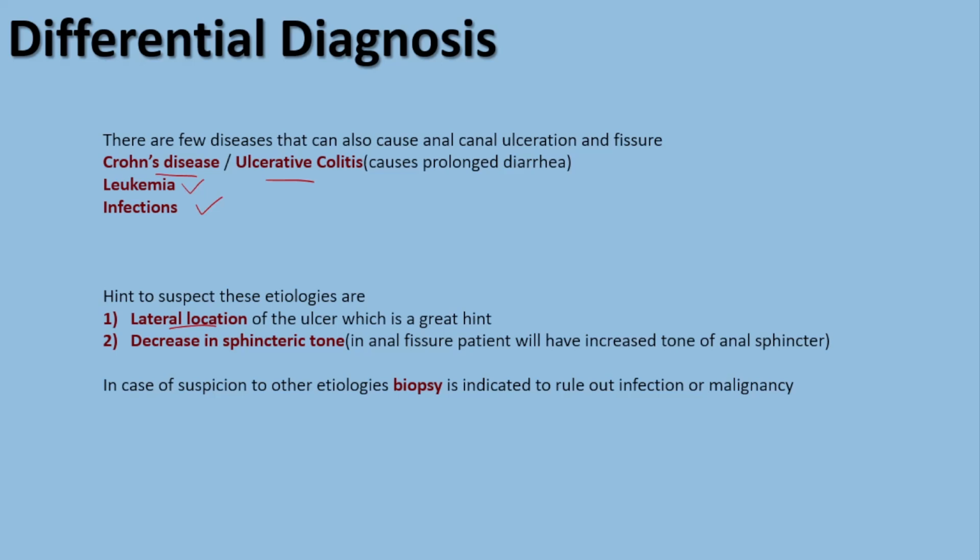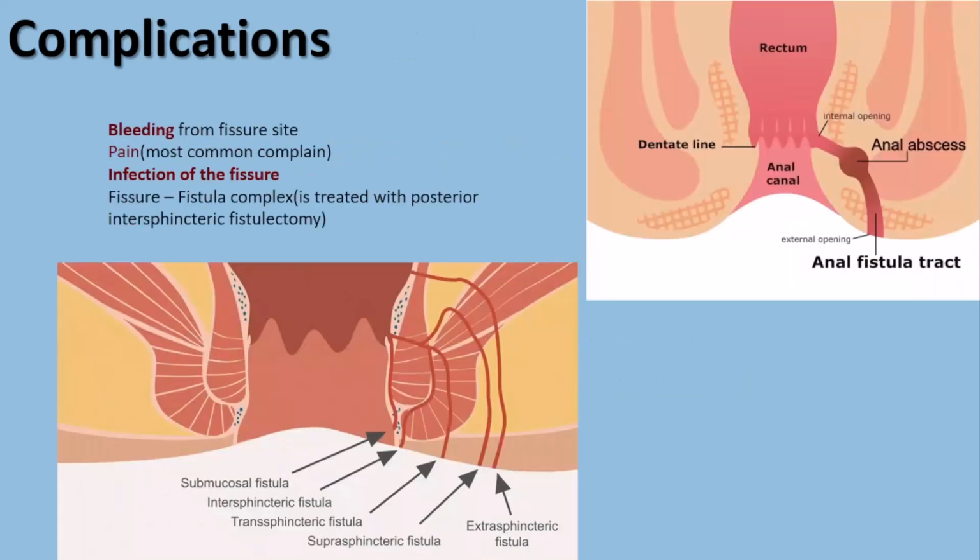Another point is that in case of anal fissure, we are going to have an increase in sphincter muscle tone. So if you have decreased tone of the sphincter muscle, this is a great indication for further examination. So the patient should have a biopsy of that part in order to rule out infection or other malignancies.